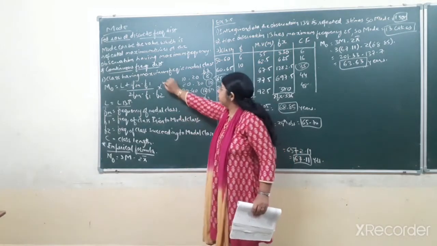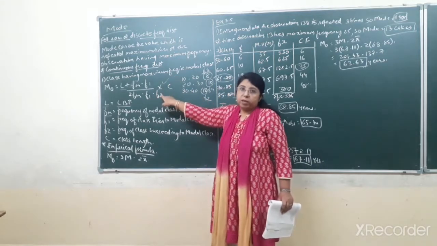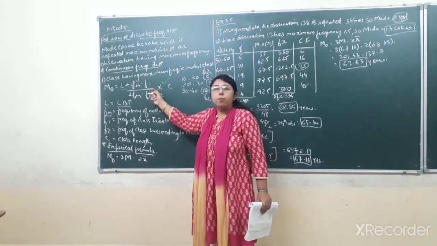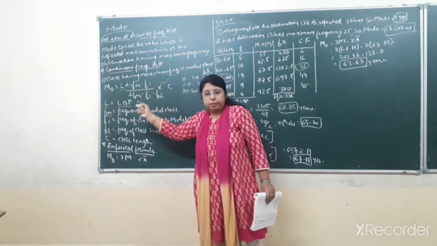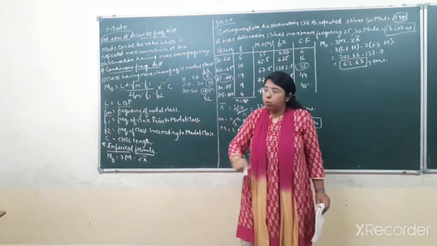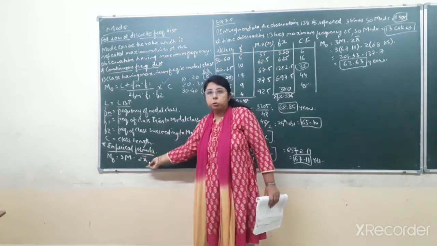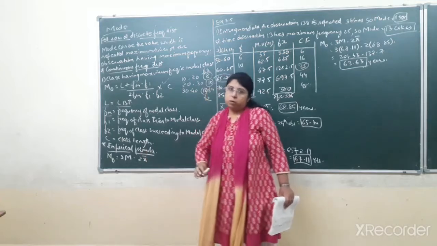You don't have to apply the other formula to find the mode in that case. If the classes are equal, then and only then do we apply that formula to find the mode for continuous frequency distribution. If the classes are unequal, then we have to apply the empirical formula for continuous frequency distribution to find the mode. Okay.